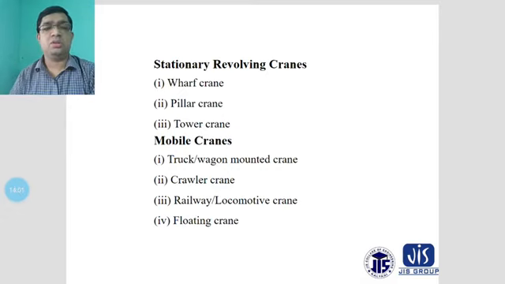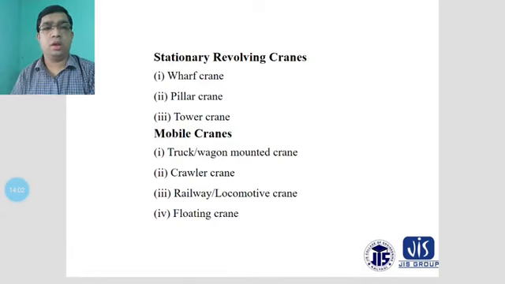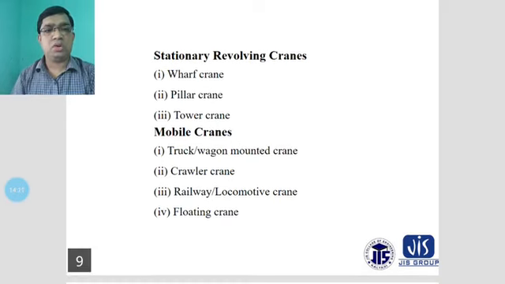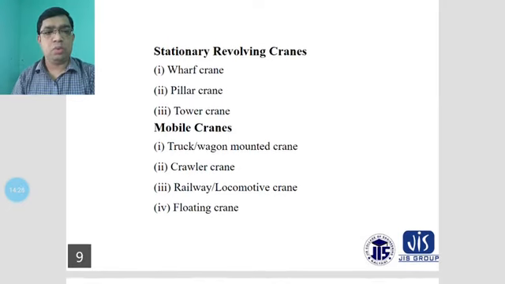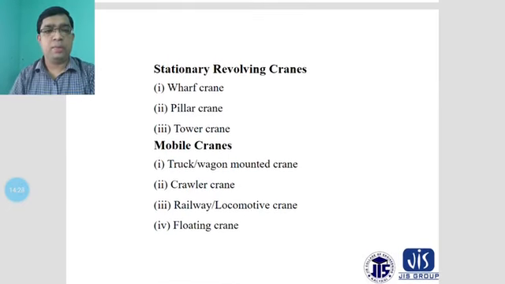Sometimes we require a portable crane, which you can move from one place to another, for handling loading and unloading conditions according to your requirements. This type of crane is considered the mobile crane. The mobile crane includes the truck-mounted crane, and the wagon crane will also be considered a mobile crane.